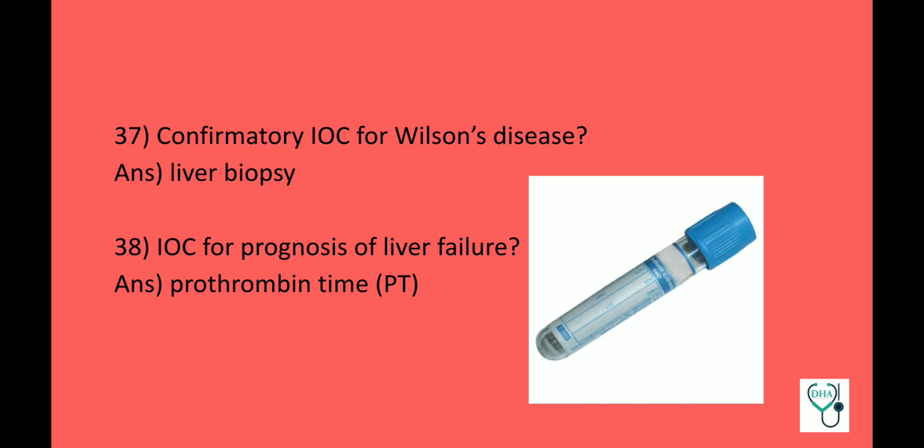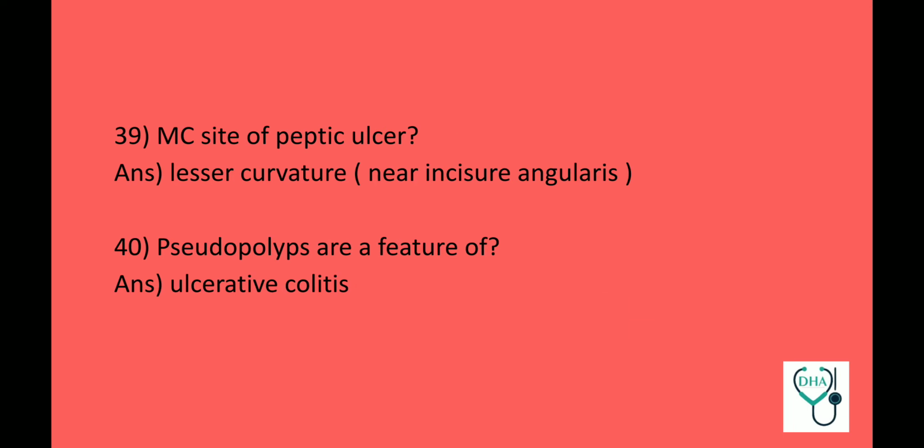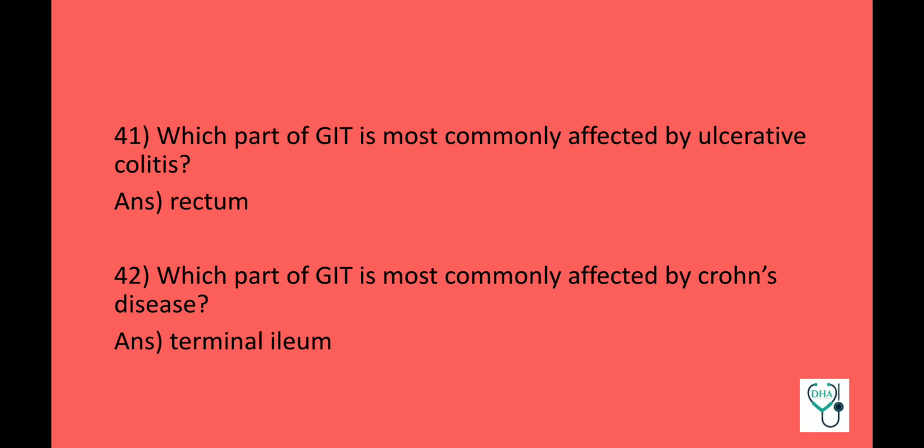Investigation of choice for prognosis of liver failure: it is prothrombin time, and a very important fact to know for AIIMS and also as an intern or a practicing doctor is blood sample for prothrombin time is collected in the blue vacutainer. Most common site of peptic ulcer: lesser curvature near incisura angularis. Pseudopolyps are a feature of ulcerative colitis. Which part of GIT is most commonly affected by ulcerative colitis? Rectum.